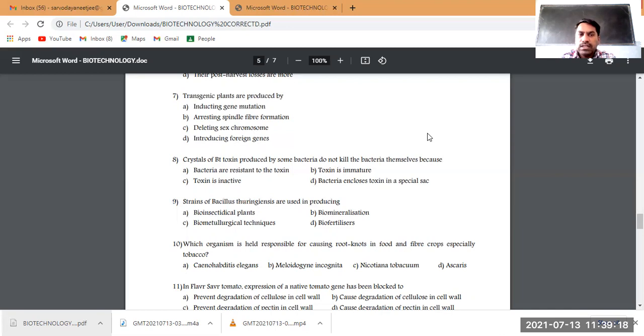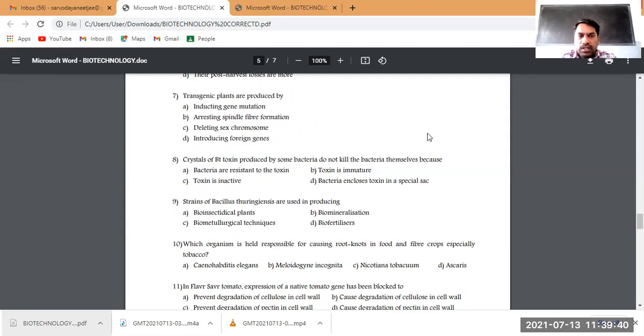That plant doesn't have that gene naturally, we have transferred it from other organisms. Such plants or animals we call transgenic. So a transgenic plant is not made by gene mutation because that gene is already in the plant, it simply got mutated. That plant is called a mutant plant.